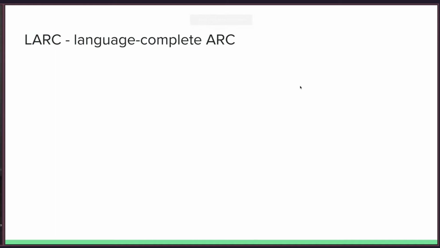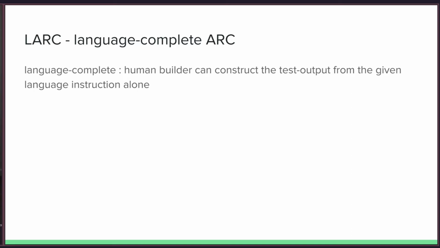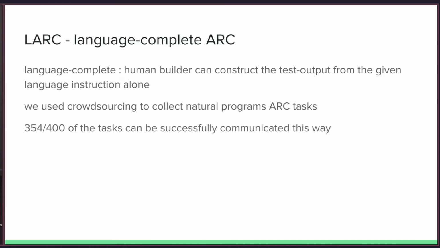We collect a dataset, LARC, which stands for Language Complete ARC. It is language complete because a human builder can construct the test output from the language instruction alone. And we use crowdsourcing to collect natural programs for 354 tasks.